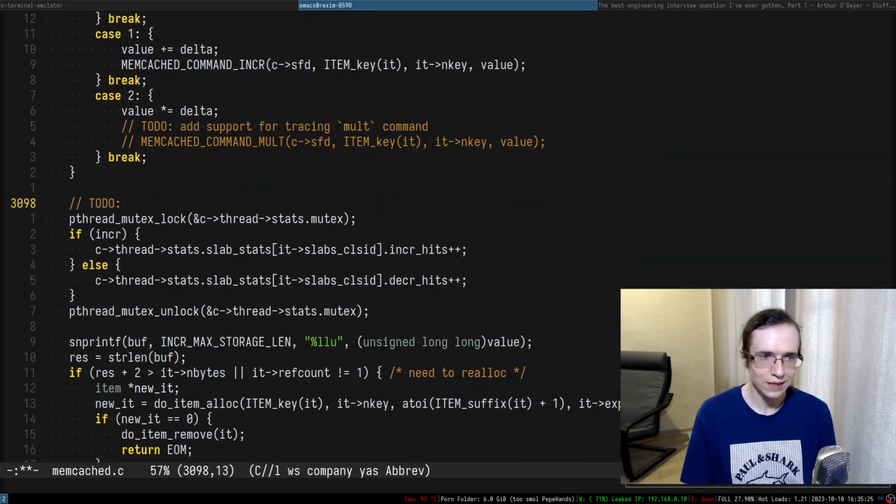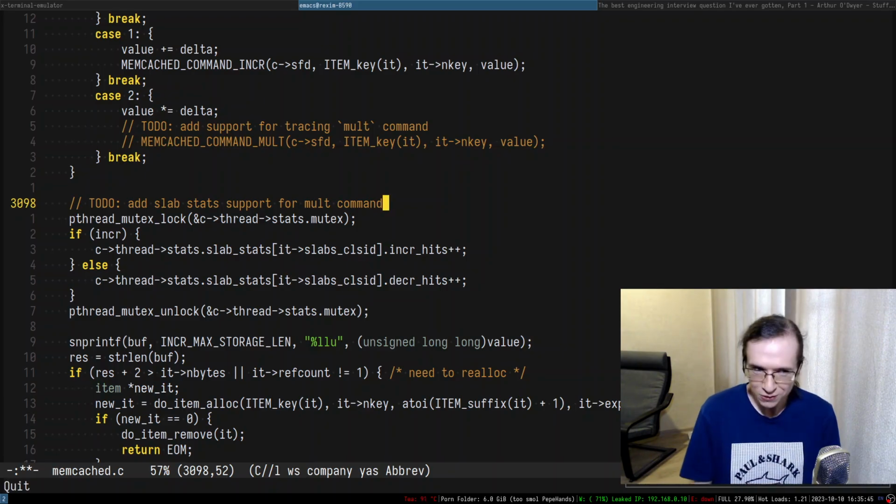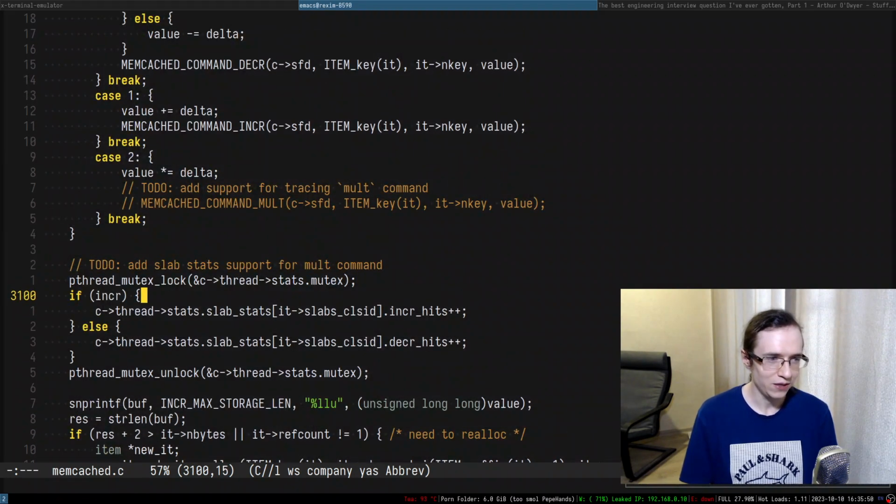I can add slab stats support for the mult command, and I have no idea what a slab stat is. I have no idea, right? But do I really have to know all of that? Do I really have to know? I'm not sure.